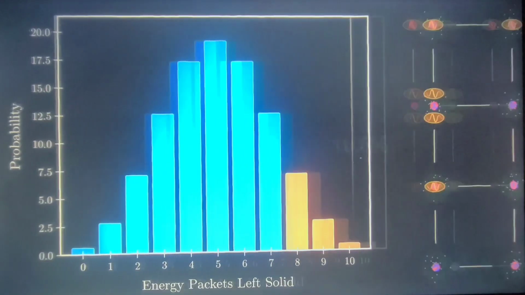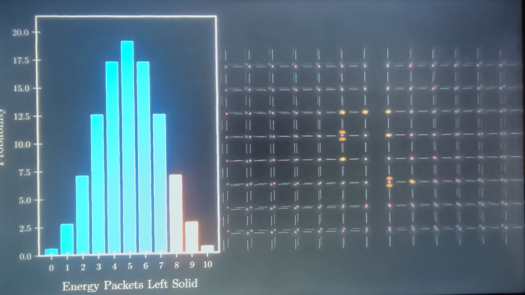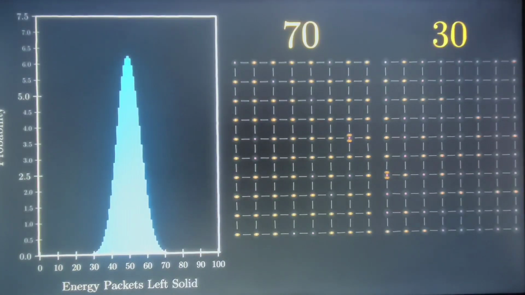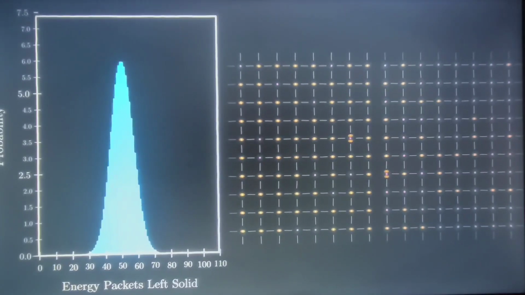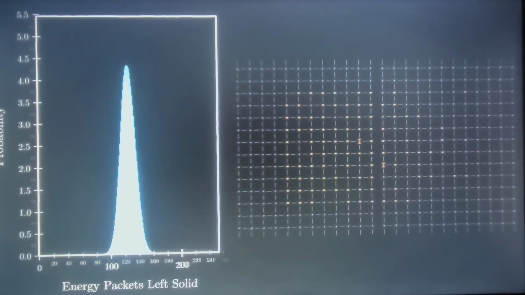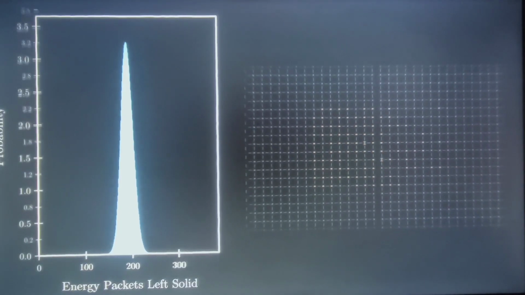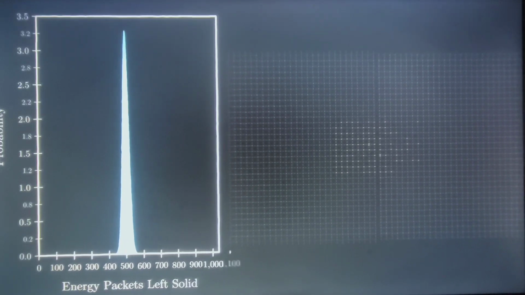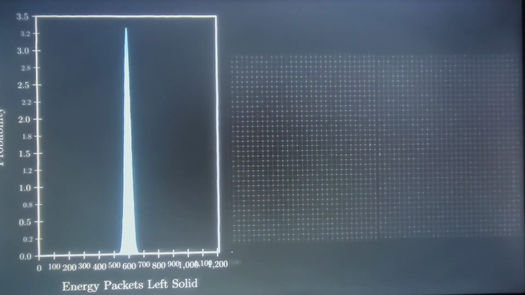Well, watch what happens as we increase the number of atoms to 80 per bar and the energy packets to 100, with 70 in the left bar and 30 in the right. There is now only a 0.05% chance that the left solid ends up hotter than it started. And this trend continues as we keep scaling up the system. In everyday solids, there are around 100 trillion atoms and even more energy packets. So heat flowing from cold to hot is just so unlikely that it never happens. So yeah, energy does spread out.